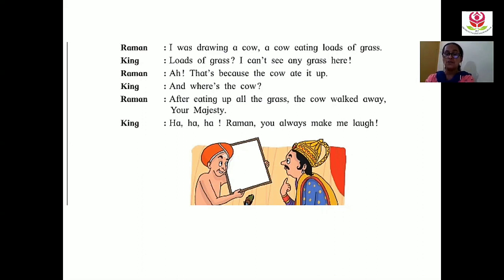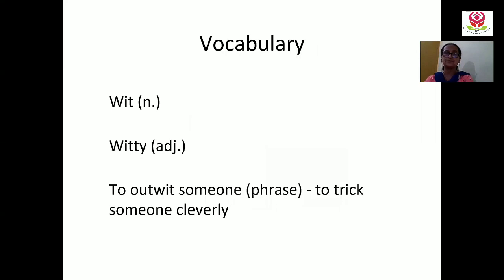Okay, now let's come up to our vocabulary. Now, in vocabulary, we can see WIT. Wit is a noun. Witty is an adjective. He was a witty person. In this skit, we saw that Tenali Raman was a witty person. That means he was a very clever person.